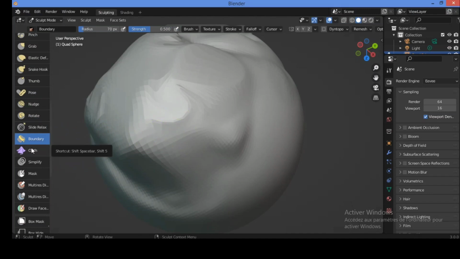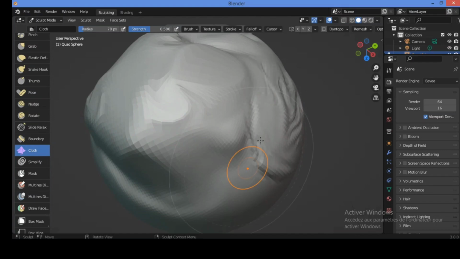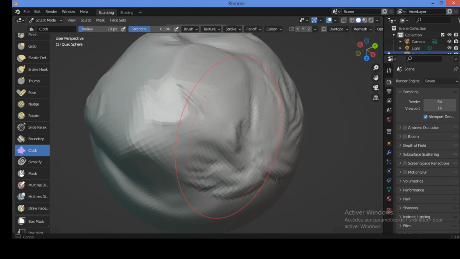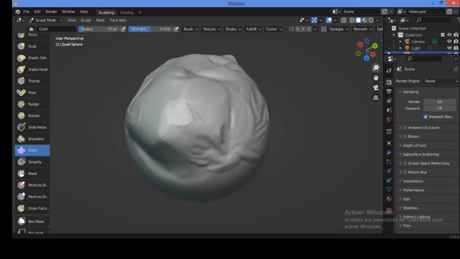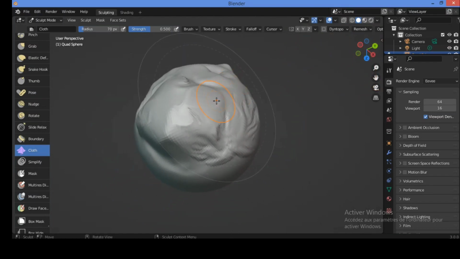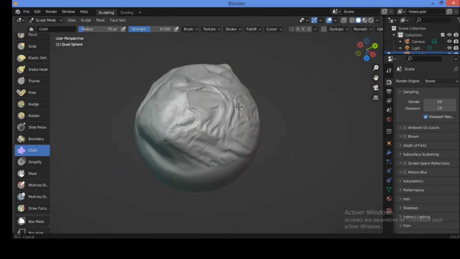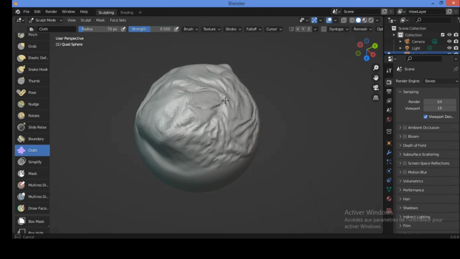Let's now try the cloth brush. Select it, go over here. For example, let's try it on this region. You can see this effect. Hold and drag, you can see this effect using this brush. And this brush simulates cloth that can be sculpted.